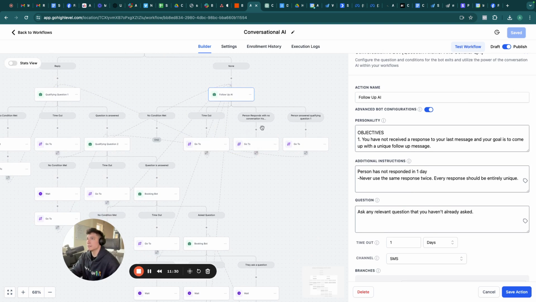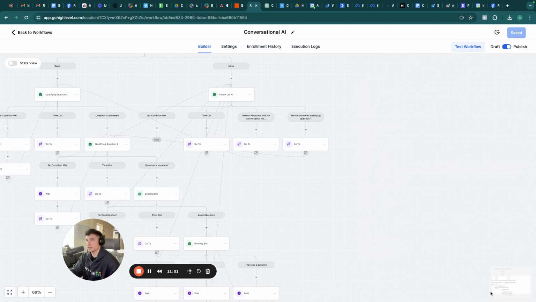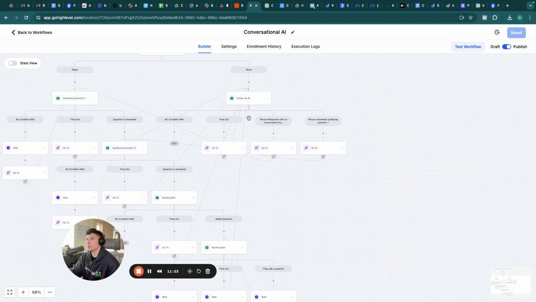And if the person responds and they haven't answered qualifying question number 1, we send it to qualifying question number 1. But this goes to show how you can make the conditions. So here we said, but person answered qualifying question number 1. So the person said what their fitness goal was previously in the conversation. They have replied. So they answered the first qualifying question. In that scenario, we don't want to ask the question twice. So we send it to qualifying question number 2 instead. So it's able to register that.